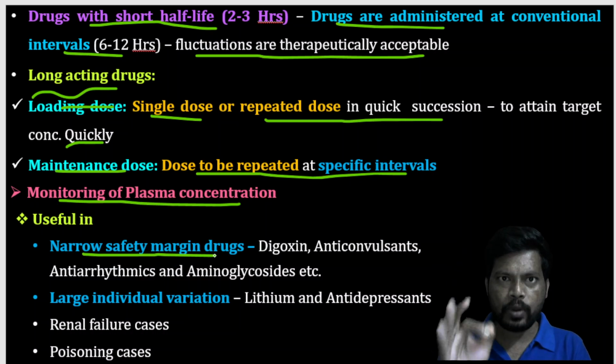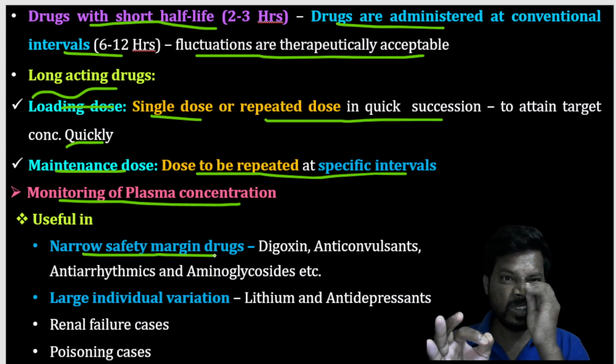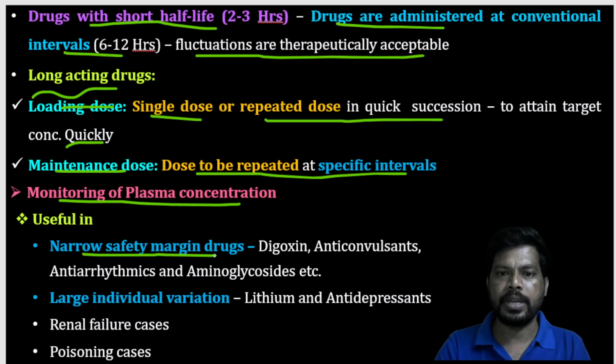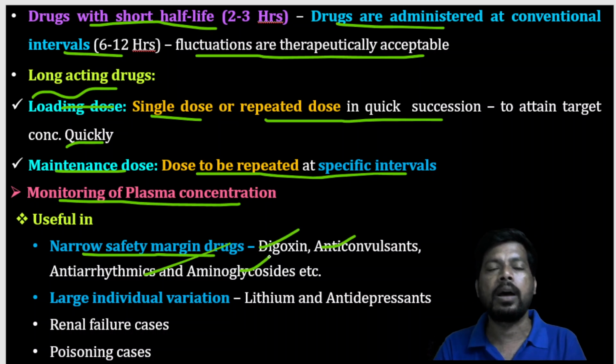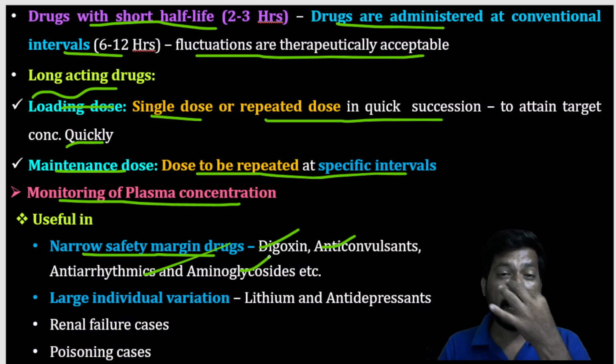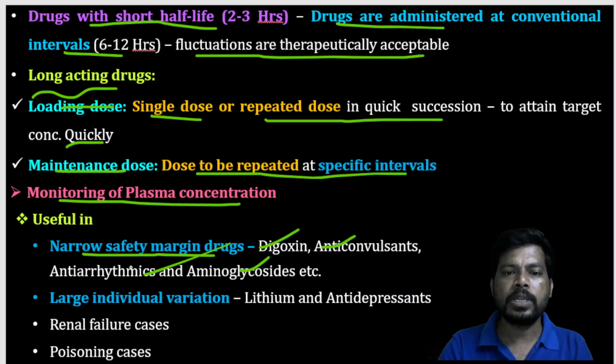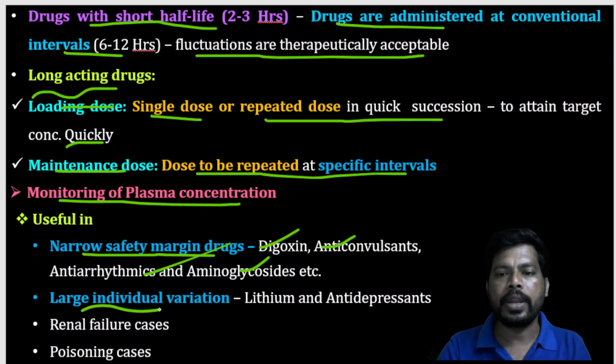What is the meaning of narrow therapeutic index? The drug shows more side effects than beneficial effects. Examples are digoxin, anticonvulsants, antiarrhythmics, etc. For these drugs, plasma drug concentration monitoring is essential, especially with large individual variation.